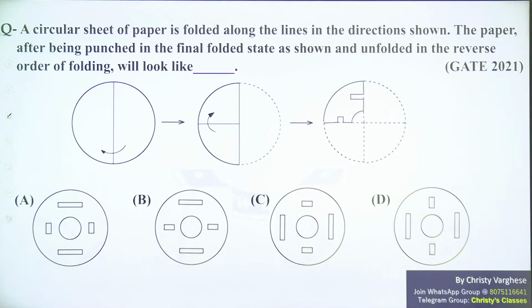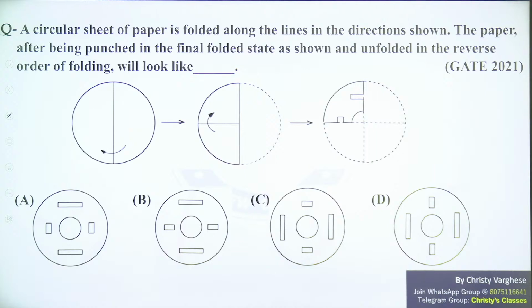So this is a folding based question. Folding, we have seen many questions already. Folding, rotation, flipping, everything is part of spatial aptitude. Humera, actually in 2021, 9 questions were asked from this.